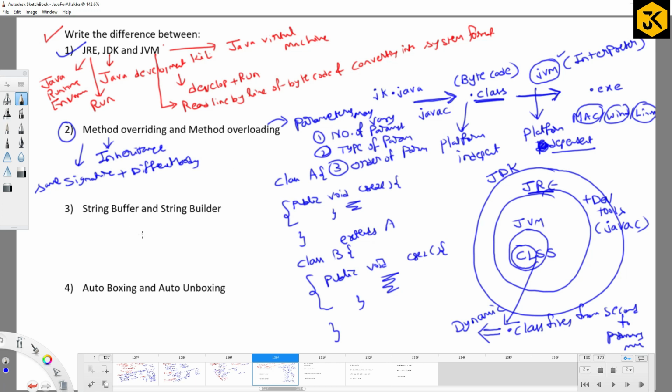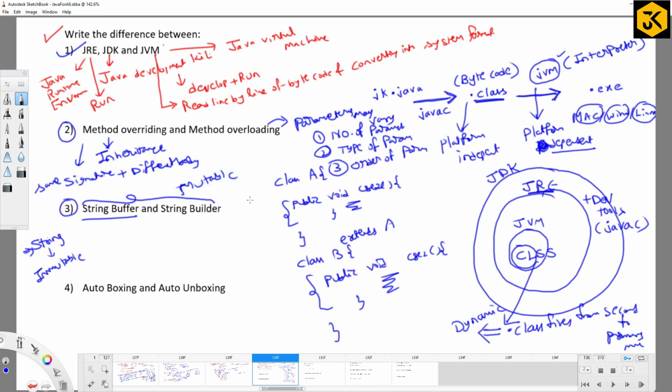Next one, string buffer and string builder. Can you differentiate? Generally, if you get any kind of question, differentiate between something like string and string buffer or string builder. One main difference is string is immutable and these two are going to be mutable.